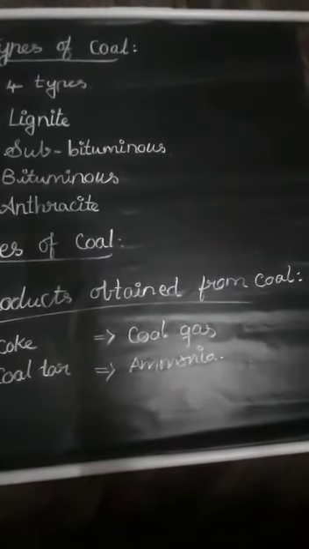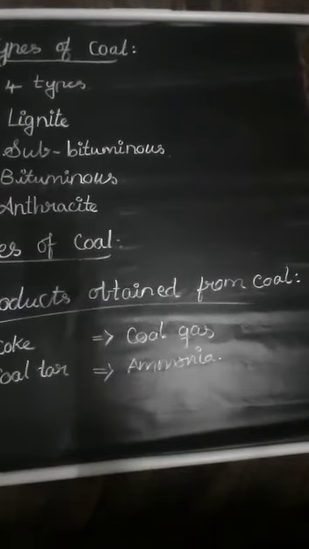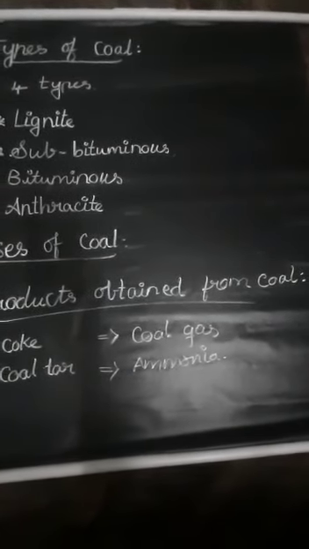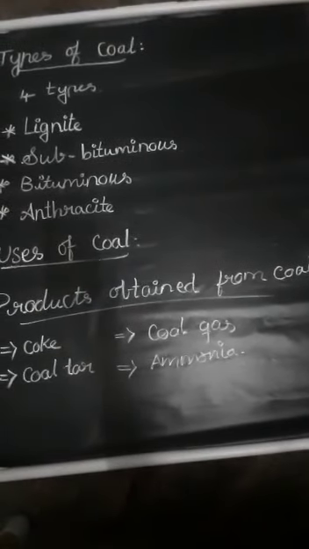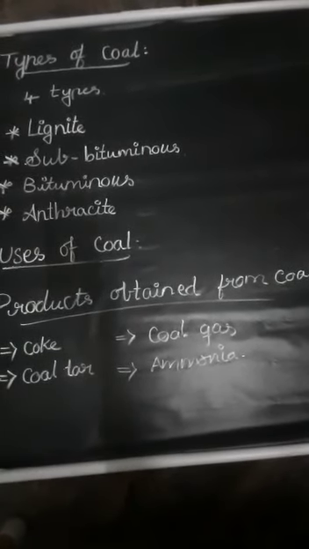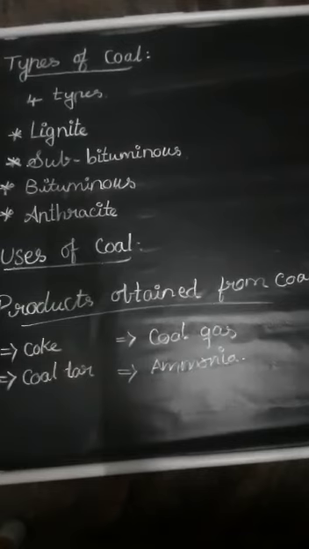Ammonia is the other byproduct obtained from coal. It is used for making fertilizers such as ammonium sulfate and ammonium superphosphate. So this is about the products obtained from coal.